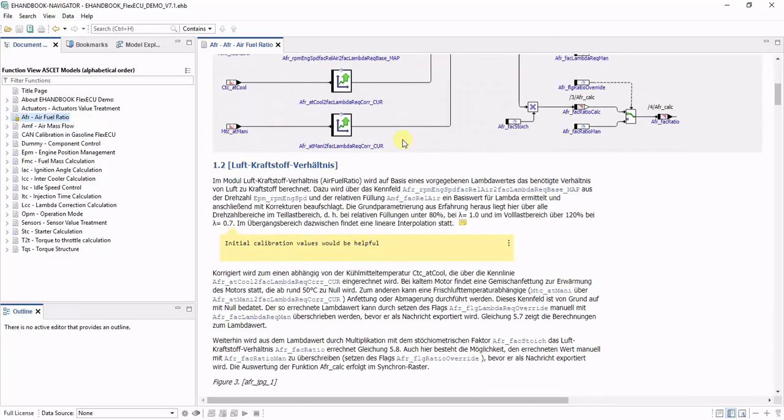So with the commenting feature in eHandbook Navigator, you can take personal notes in your eHandbook files and also transfer them to new eHandbook containers as you receive them.